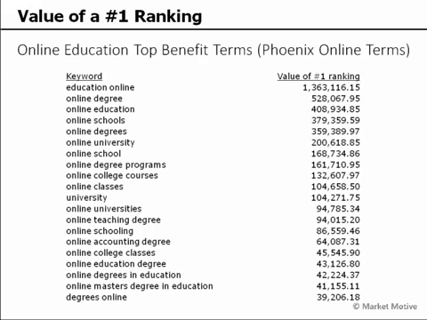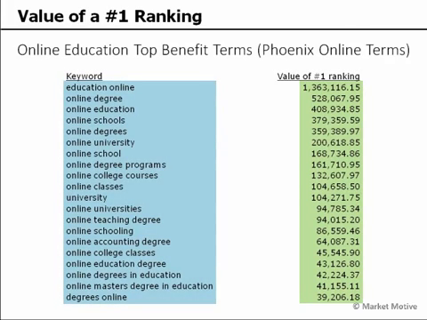They're ranking for a variety of very valuable terms, and we can organize and rank those by how beneficial or how valuable they are. And that's that value of a number one search ranking. And then we start identifying, prioritizing those market-defining keywords, and we can compare this to our opposition that we'll talk about in a minute. But this is the overall value of these very valuable terms: online education, education online, online schools, etc., etc. If I was DeVry, I would start to look at these words and target these words and these terms based on my model.